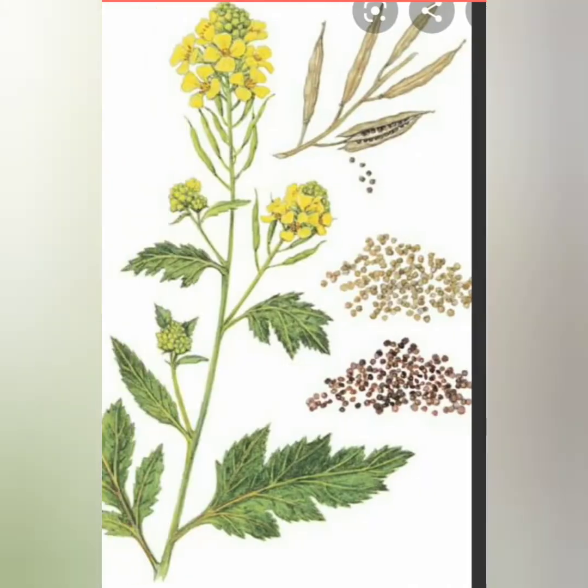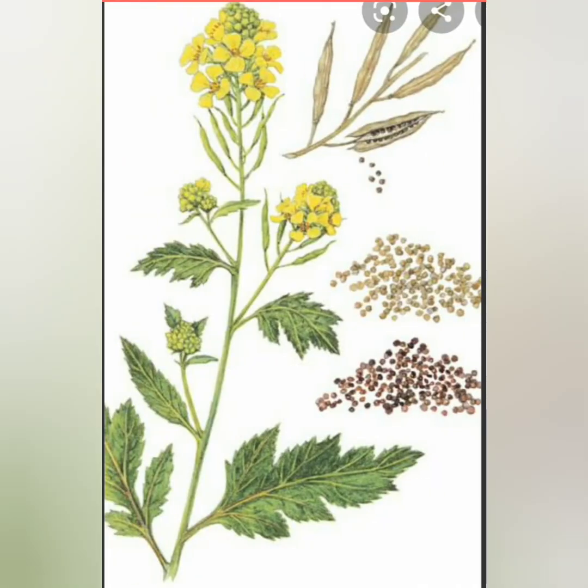Now the fruit, you can see in this another diagram. This is referred to as a siliqua. Long, slender, and you can see with a stout beak here. This is the beak. So the fruit is a siliqua with a short and stout beak, and the seeds are formed inside this fruit.